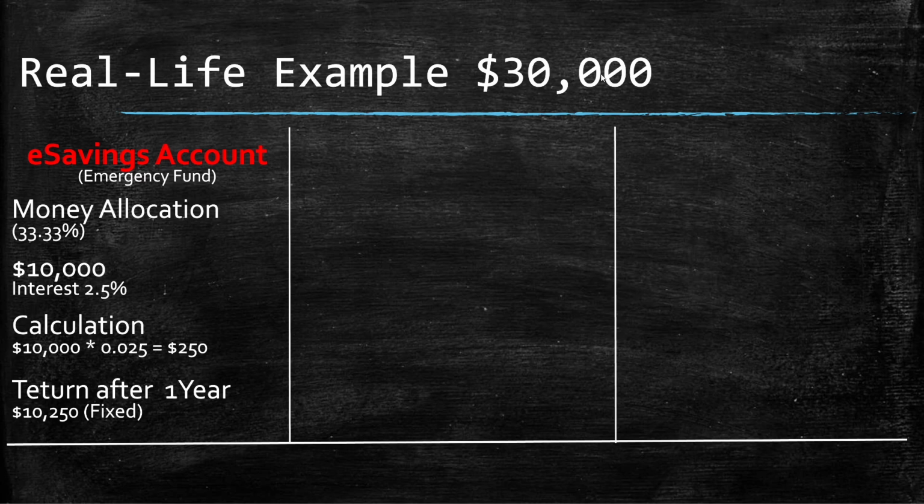Okay, so I have invested $30,000 in such a way. 33% of the money is in my savings account, my emergency fund. 33% of 30,000 is $10,000. So $10,000 is in my EQ banking, and I'm getting interest of 2.5%. What it means in the calculation is that by the end of the year, I'll be making $250 from the return from the interest rate. That is how much money I'll be making after 1 year, and this is the total return.